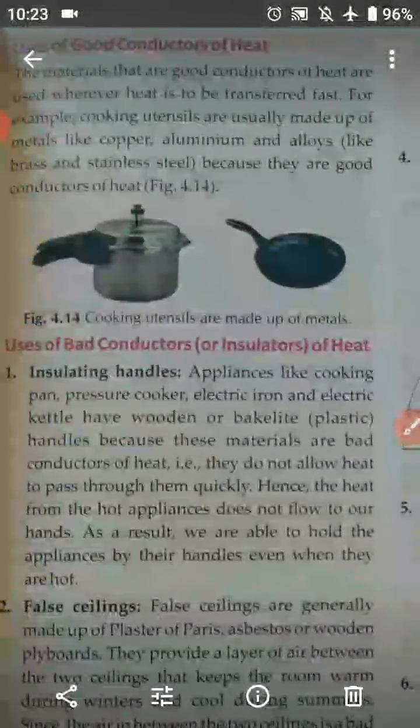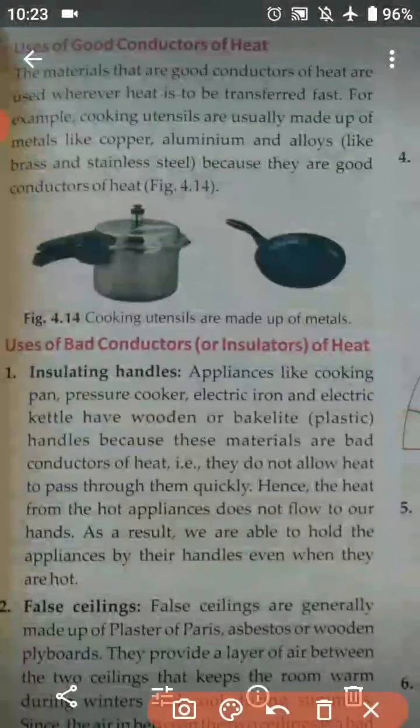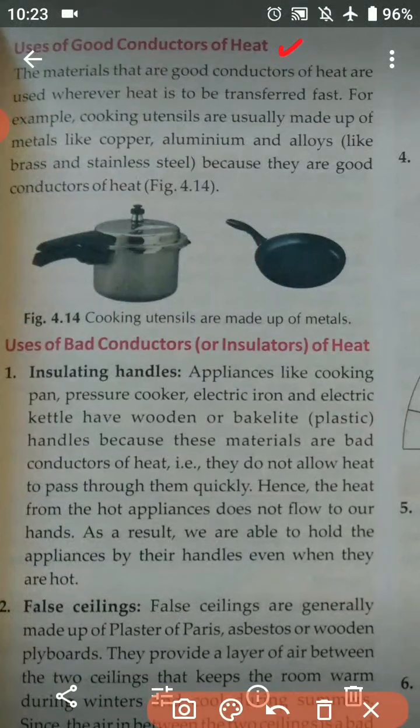So students, today we are going to start with a new topic, that is uses of good conductors of heat. So we are going to understand about the different uses of good conductors of heat. The materials that are good conductors of heat are used whenever heat is to be transferred fast. So students, whenever we need to transfer heat fast, what do we do? We use the different materials that are good conductors of heat.